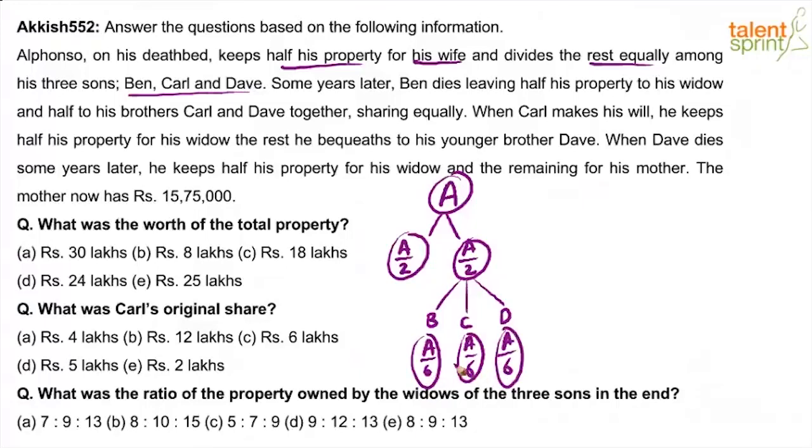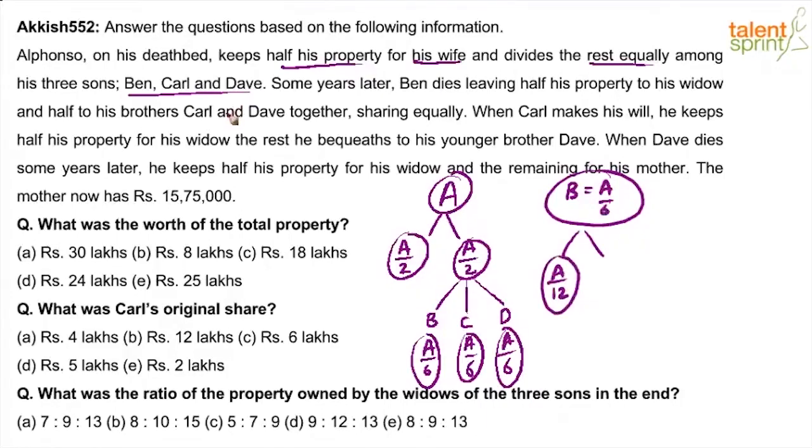Now again we have to do the distribution of these 3. I think this way it will eat up a lot of space, but let's see. Now what happens to Ben's property? Let's look at Ben's distribution. When Ben dies, he leaves half his property to his widow and half to his brothers Carl and Dave together. Ben has got A by 6. Half will be given to his widow, so A by 6 by 2, which is A by 12. His widow gets A by 12.